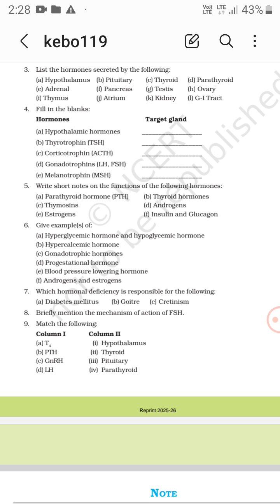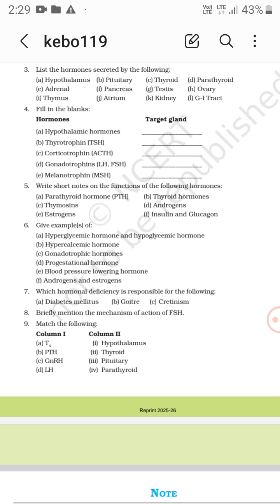Glucagon is a hormone that converts glycogen to glucose. Insulin enhances the cellular uptake and utilization of glucose. Glucagon increases the glucose level by glycogenolysis, lipolysis and proteolysis.